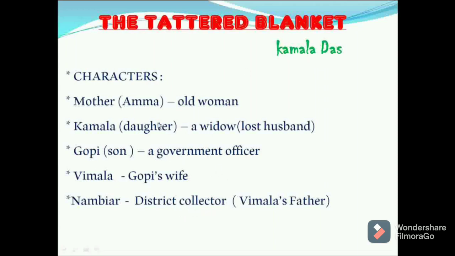See again the characters. First character is mother. She is called Amma. And she was an old woman. And she had a daughter and son. Daughter was Kamala and son was Gopi. And Kamala was a widow. Widow means a woman who lost her husband is called a widow. Gopi, the son, he was a government officer. Vimala, Gopi's wife. And Nambiar is Vimala's father, and his profession was district collector.